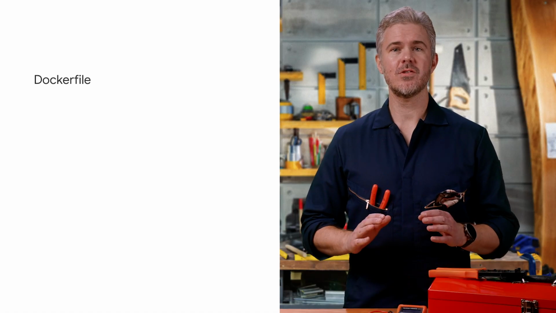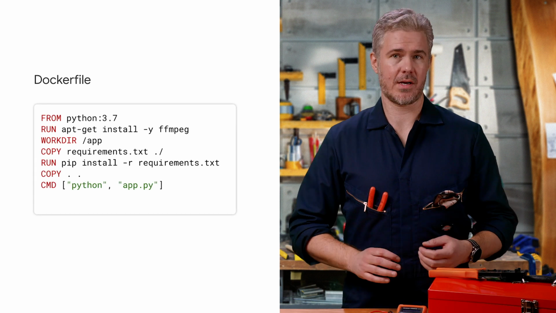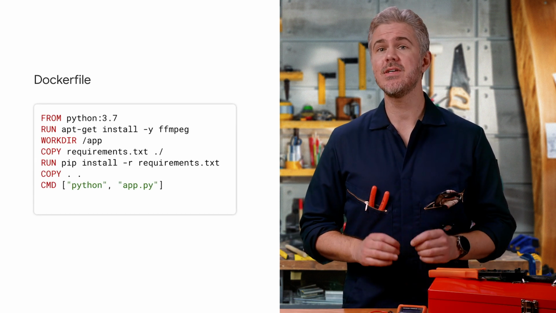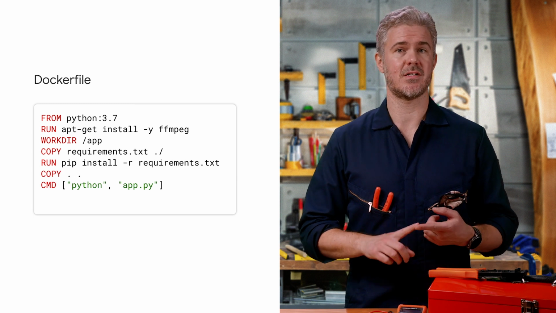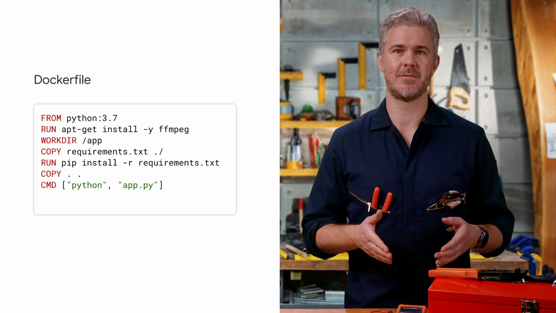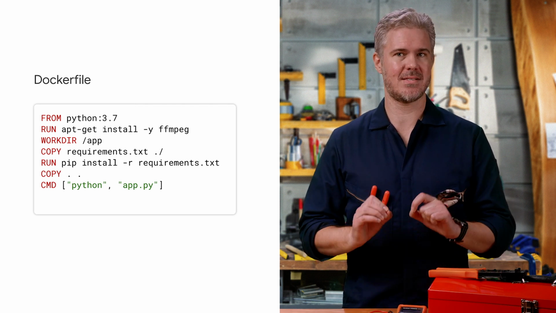So let's say you believe us, that containers are useful. The next step then is to understand how a container is put together, how to run one, and what is going on inside. First, let's define what goes into our container. That starts with a Docker file. This defines every step that needs to happen to install dependencies, build and configure your app, and actually run your app. It all starts from a base image.